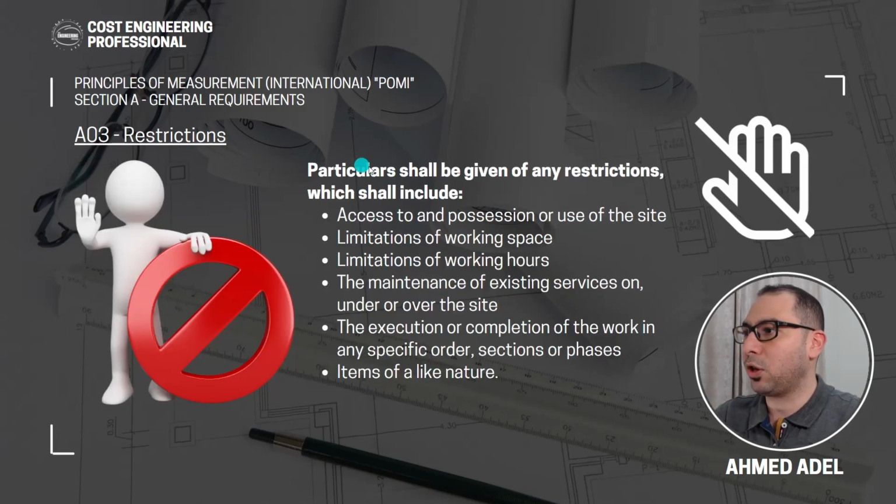Number 3 here, restrictions. So particulars shall be given of any restrictions which shall include. If you have any restrictions in the project, then you have to give some particulars here. What are the restrictions that we can have? Access and position or use of the site. Limitations of working space, like if the working space is limited, then the contractor needs to hire, for example, the adjacent plot to store his material and to put his site office.